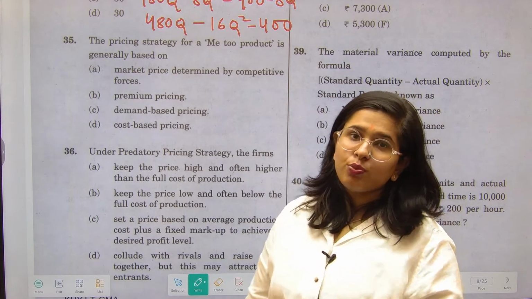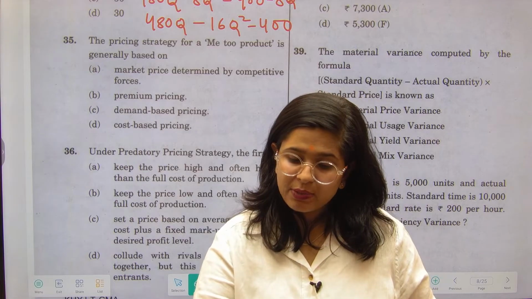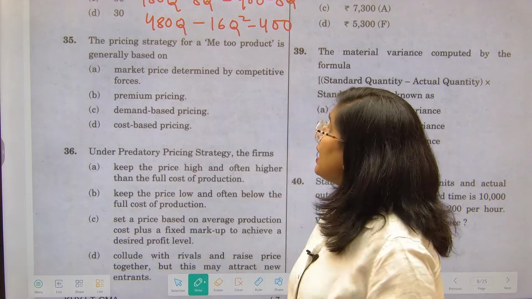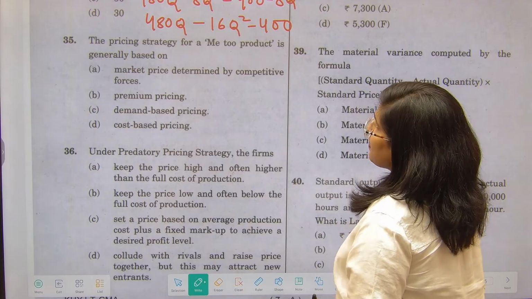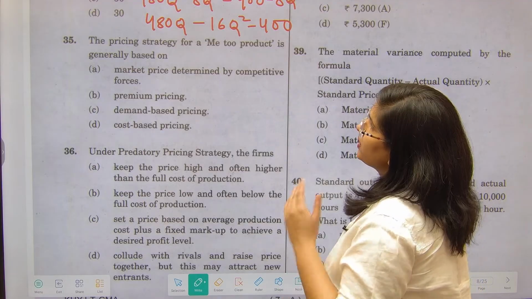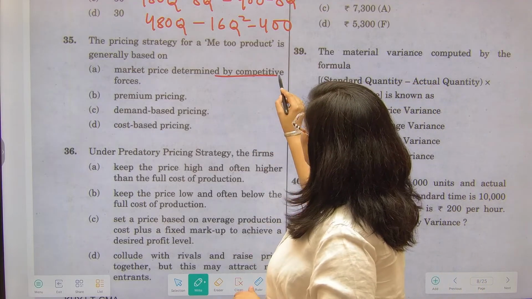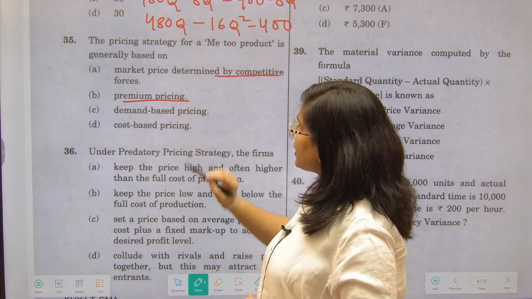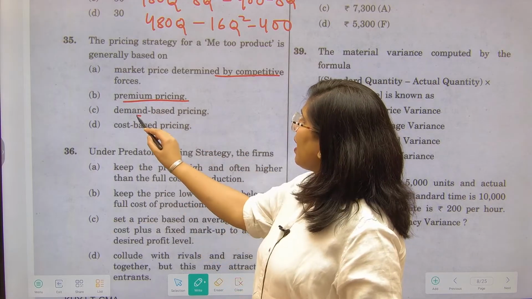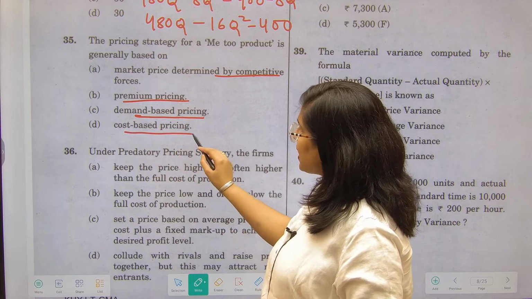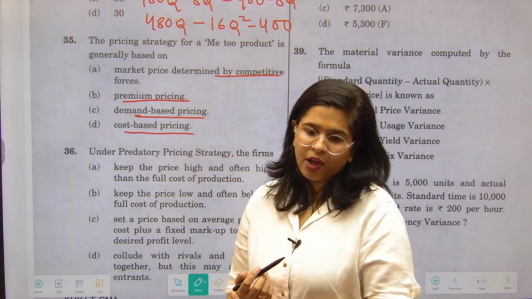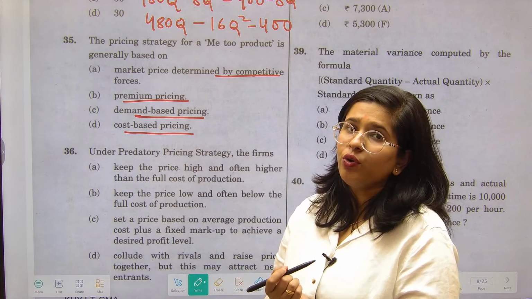ठीक है, आपको एक Me Too product की pricing करनी है. किस basis पे आप ये pricing को करेंगे? Let's see. Market price determined by competitive forces, number 1. Next is premium pricing, right? And then you have demand based pricing as well as the cost based pricing. On what basis you are going to do it?